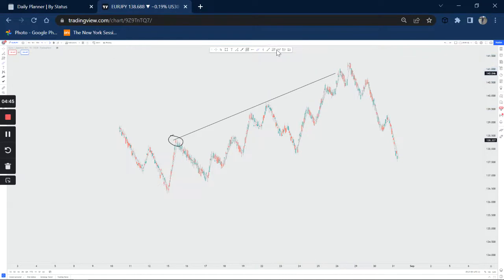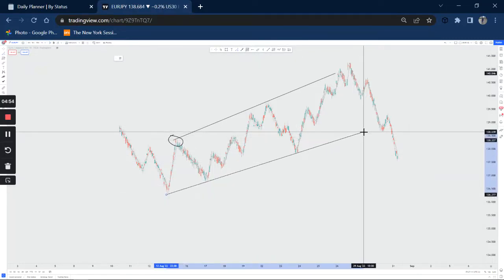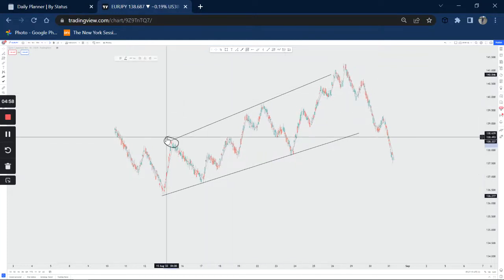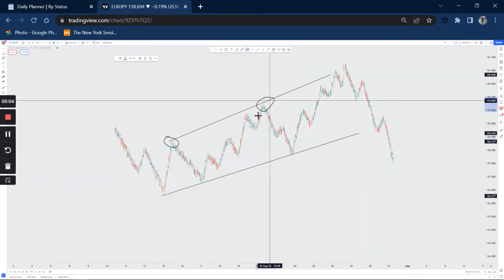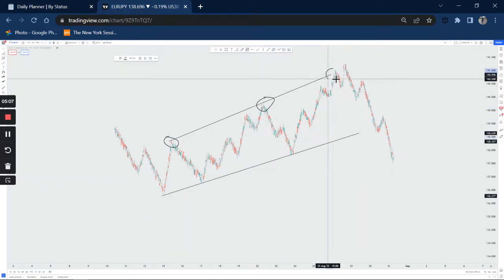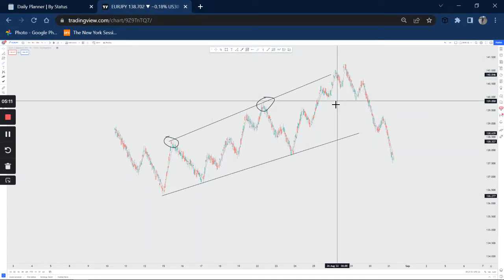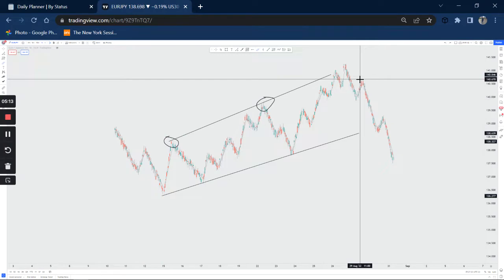One thing you can see, let me draw a support trend line so that you guys don't get confused. You can see that we have some sort of expanding channel here. We have a nice first touch here, a nice second touch here, and once price comes to our third touch, I want you to focus more on that third touch, because that is where we execute our trading entries.